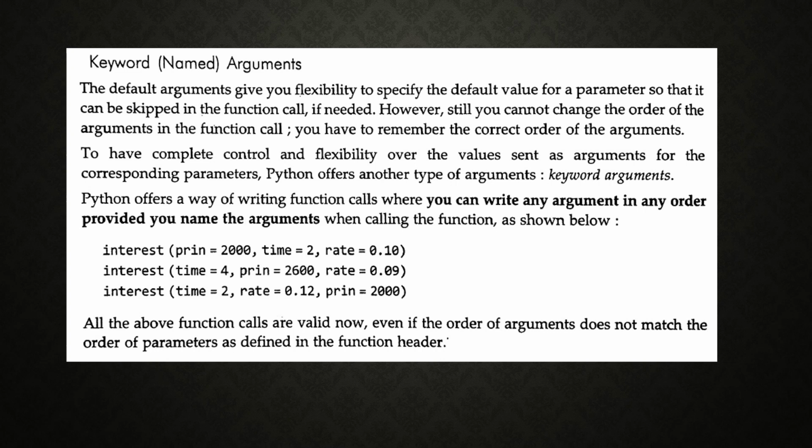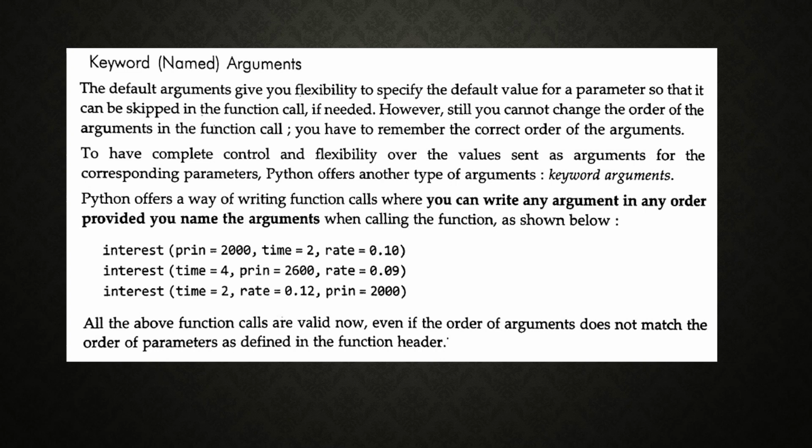To have complete control and flexibility over the values sent as arguments for the corresponding parameters, Python offers another type of argument, keyword argument. According to this, we can place any values in any order.